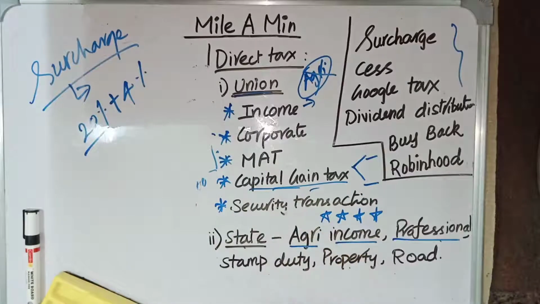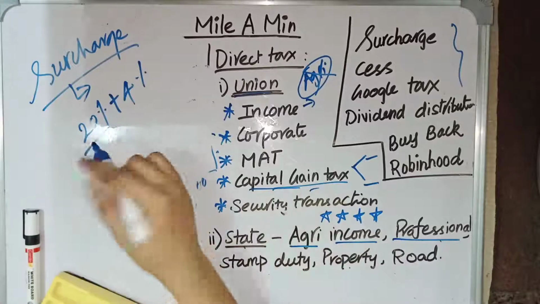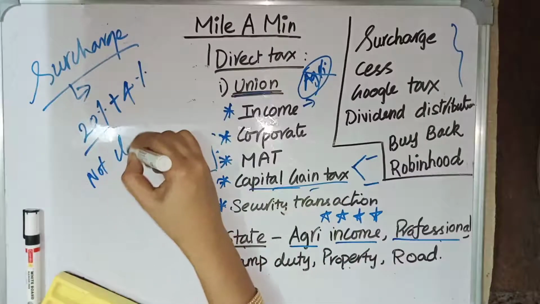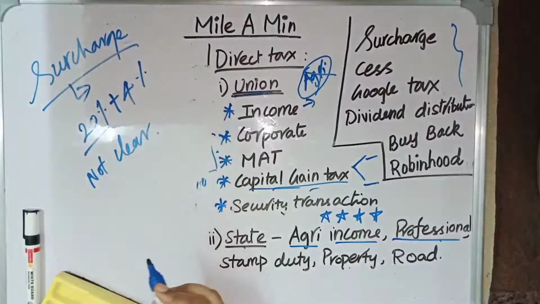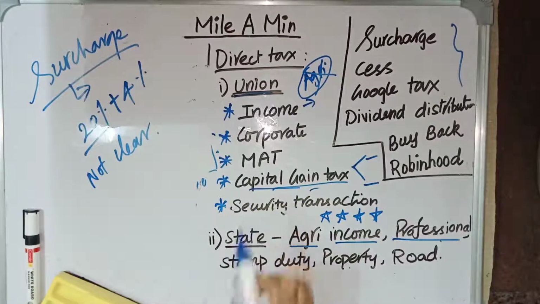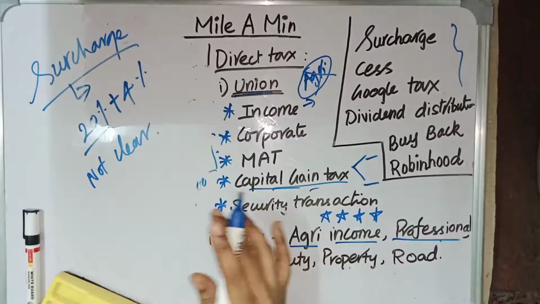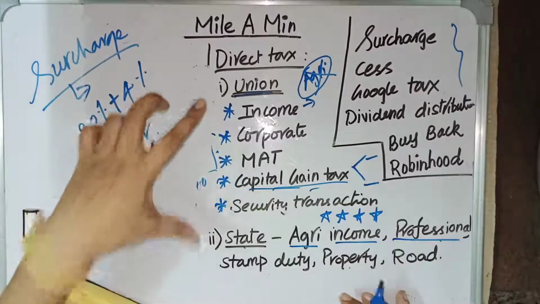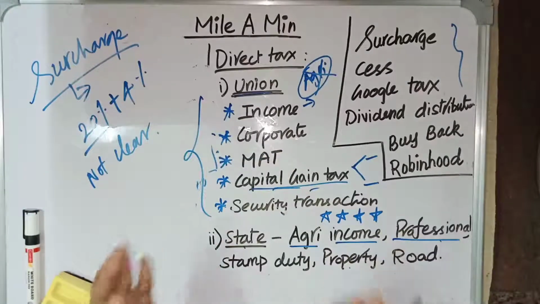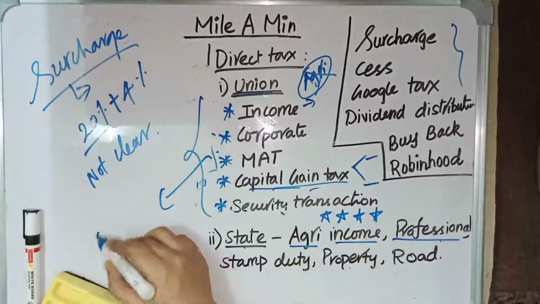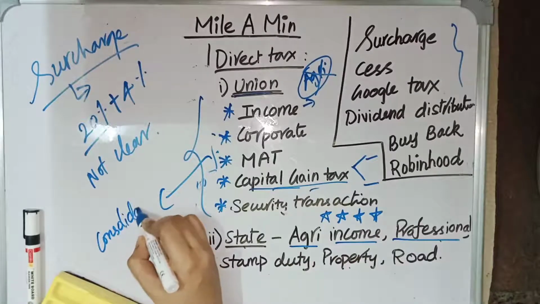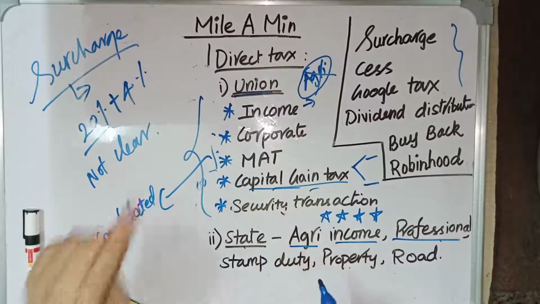Surcharge is a tax on tax, and the objective of this surcharge is not clear. Why it has been imposed, for what it has been imposed, will not be clear. That is the feature of surcharge, and it will not be shared between the states. Actually, a point which I need to say is, generally the taxes collected by the Union, our central government, are going to give revenue, and this money is going to be shared with the states. This tax money will go to the Consolidated Fund of India. We have discussed the Consolidated Fund of India in the Fiscal Policy Part 1 video.